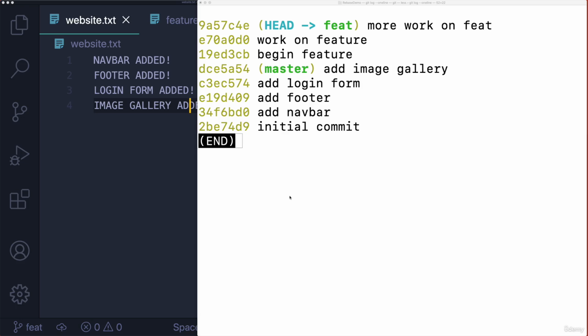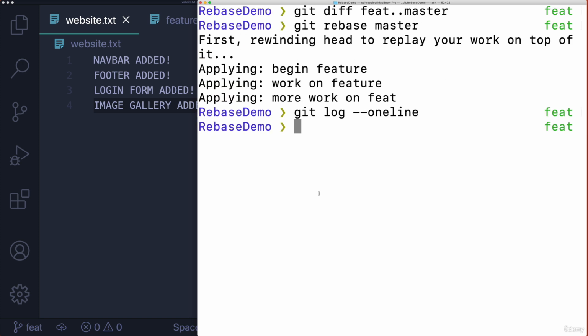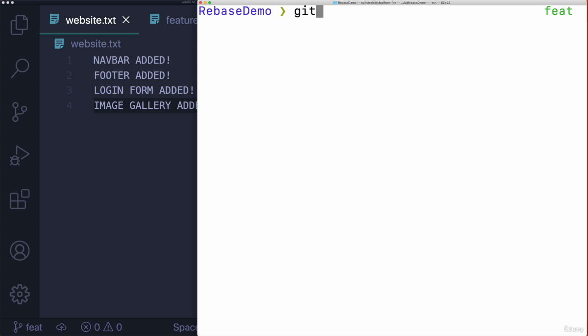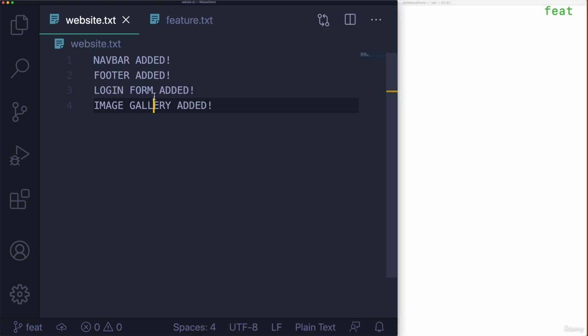When we rebase, we can end up with conflicts, just like when we merge. We're combining history, we're combining branches together. That can lead to a merge conflict. So I'll just quickly demo that. We are on the feature branch. Let's change something on our website file.